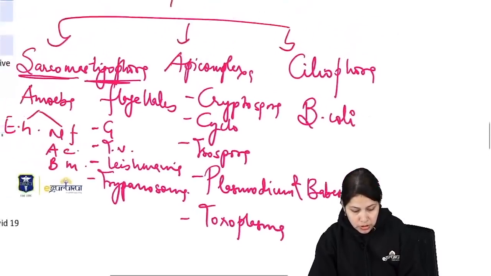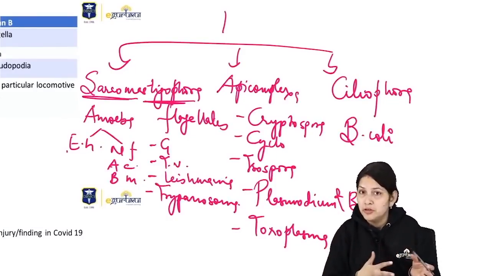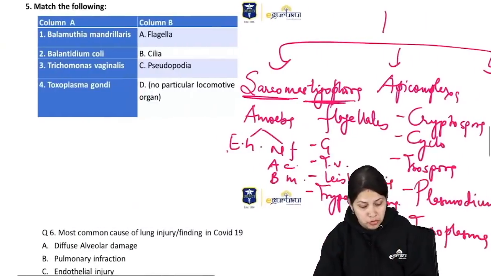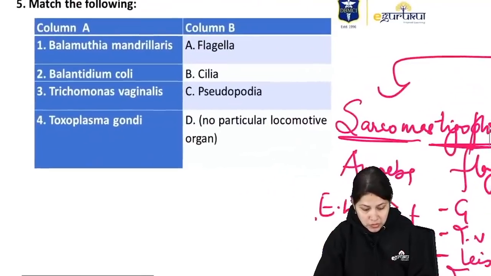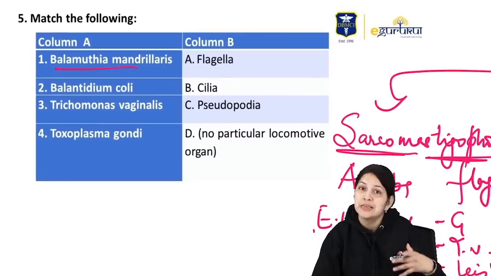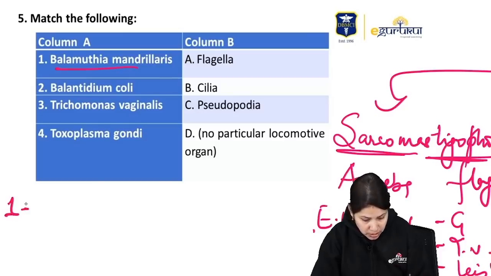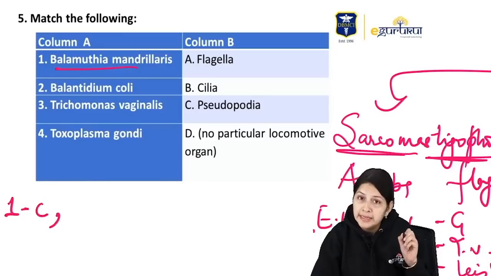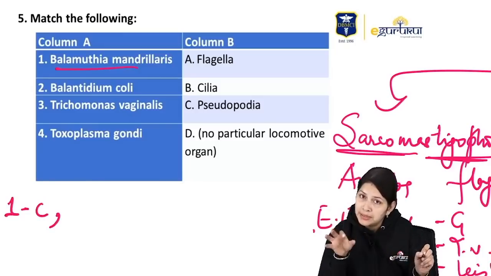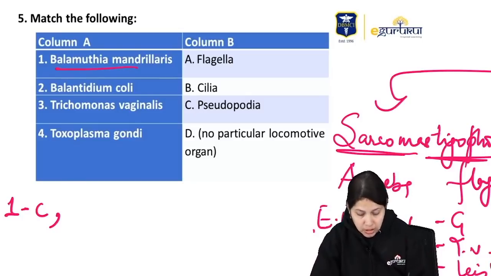Okay, so this is the classification for protozoal parasites, and we now know the organelle for locomotion. So now we can easily answer this question, just a basic question. Balamuthia is an amoeba, and the organelle for locomotion is the pseudopodia. So for option 1, the choice is pseudopodia or C. For option 2, Balantidium coli, the only important parasite in the ciliate group, has cilia as the organelle for locomotion.